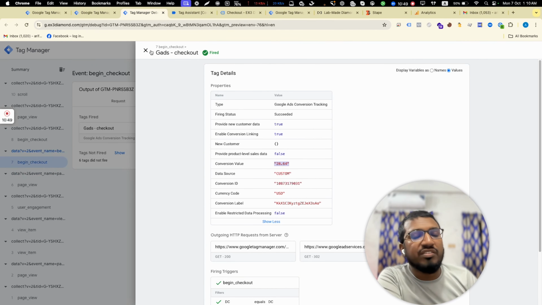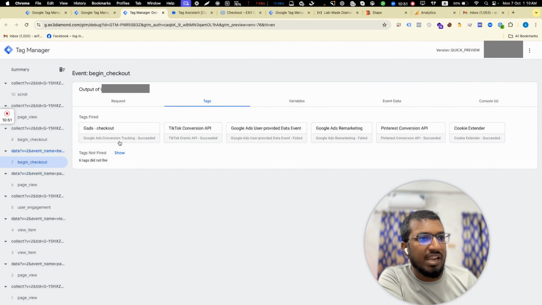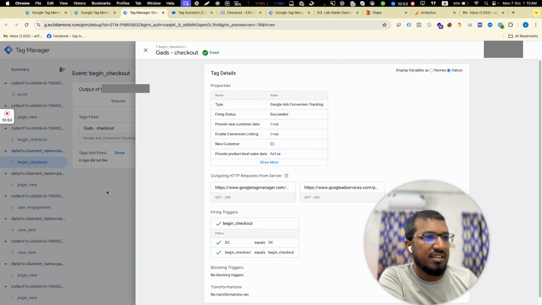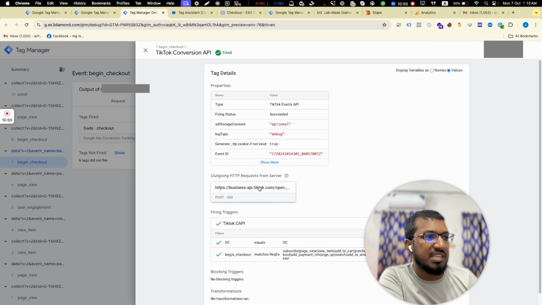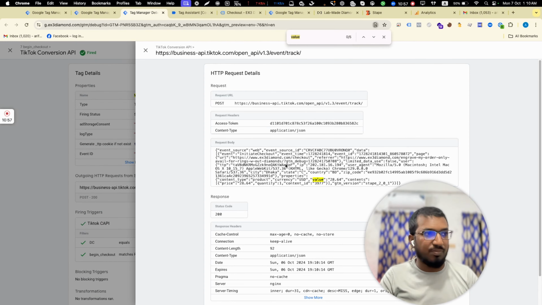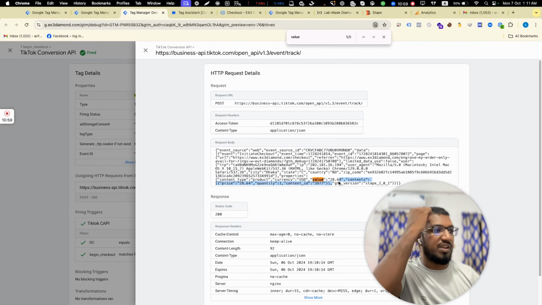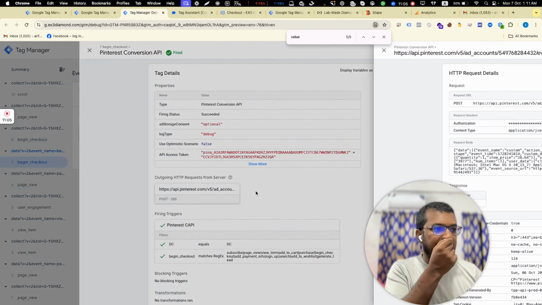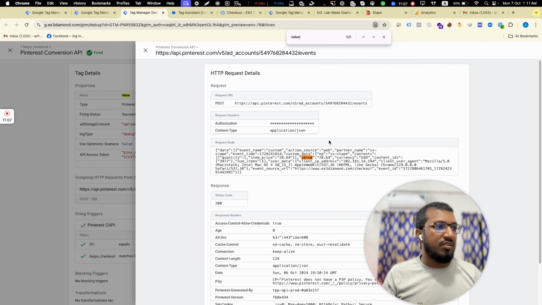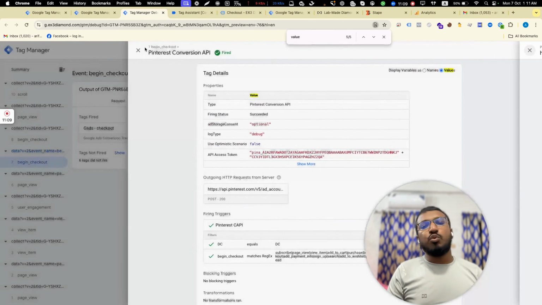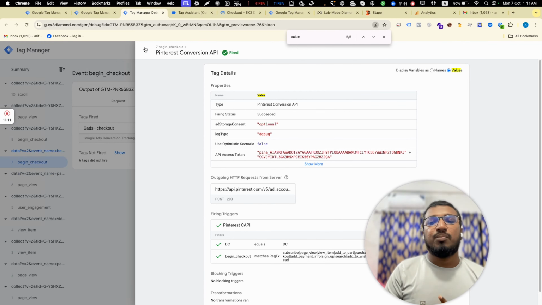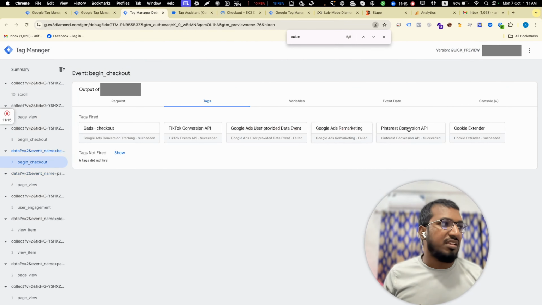So we are sending the right data for Google Ads conversion tracking. I send that for TikTok conversion tracking too. If I click TikTok, then click this value, you can see the right value here. And for Pinterest, if you click Pinterest, we can see the right value. That means we are sending everything perfectly and accurately for the conversion tracking that the client is looking for.